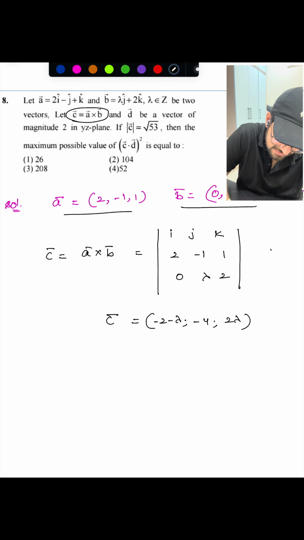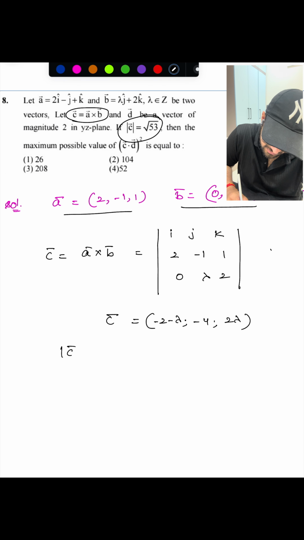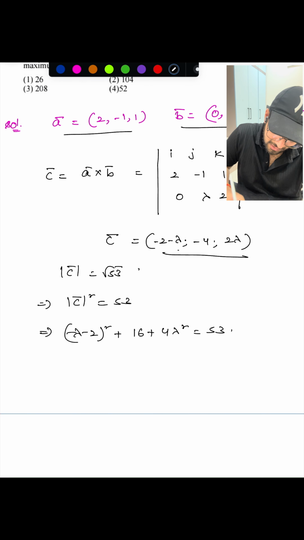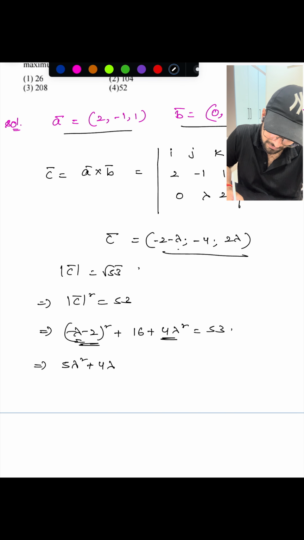And already the magnitude of c bar is given as root 53. So magnitude of c bar square equals 53. We can calculate the magnitude from here. So substitute: (lambda + 2) whole square, plus 16, plus (2 lambda) square equals 53. Here one lambda square, and here 4 lambda square, so 5 lambda square you can get. And here plus 4 lambda is there, plus 4 plus 16, that is 20.